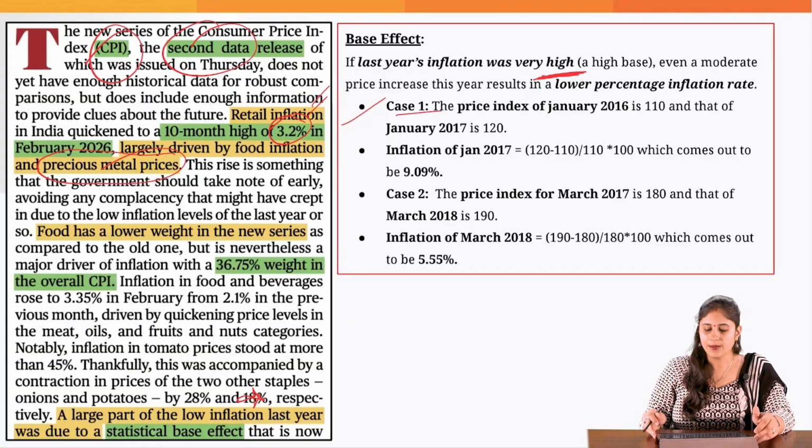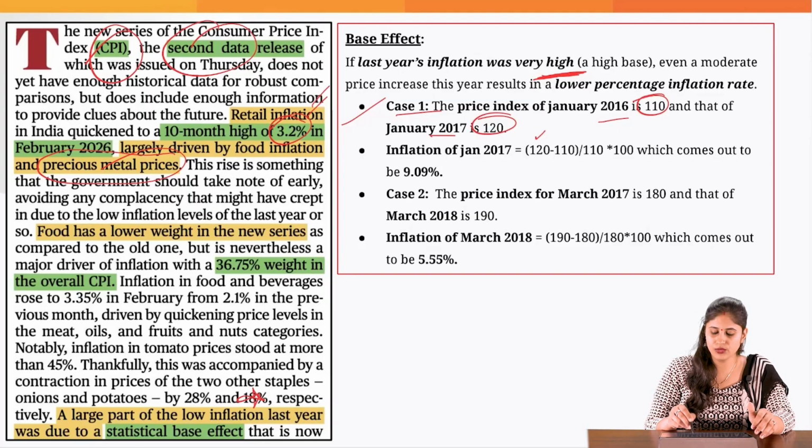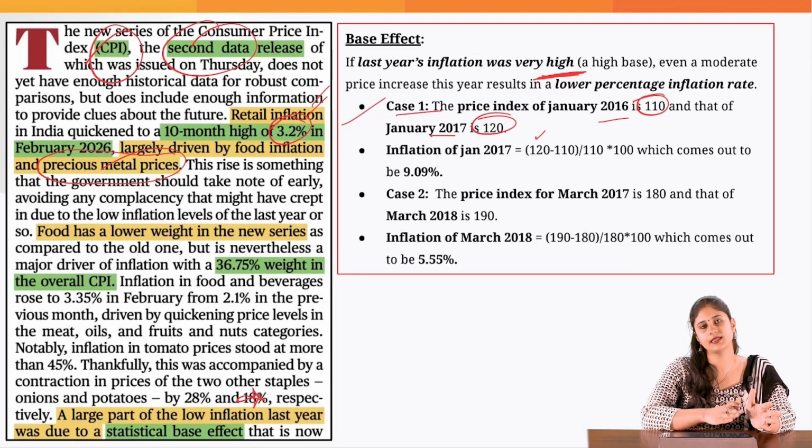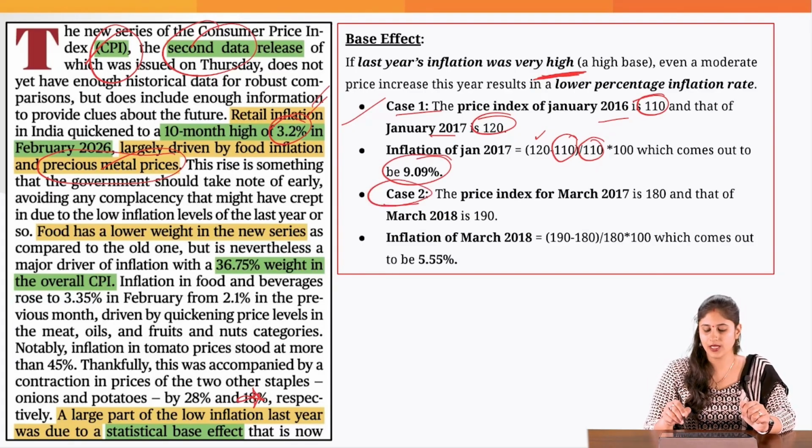So in case 1, the price index of January 2016 is 110 and that of January 2017 is 120. Okay, so what you have to do? The current price index, deduct the previous price index, divided by the previous price index, into 100, and this comes out to be roughly around 9%. The same thing we do in case 2. In March 2017, the price index was 180.